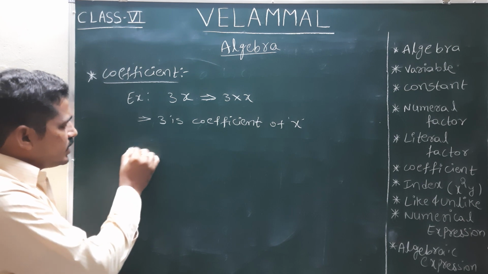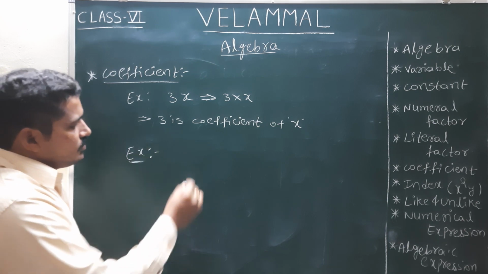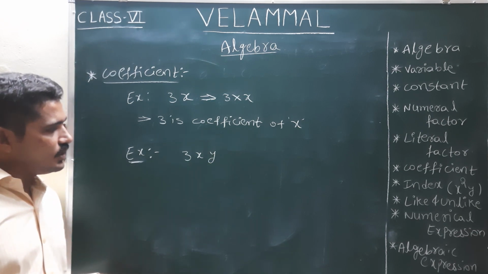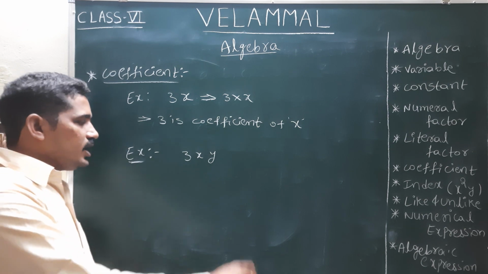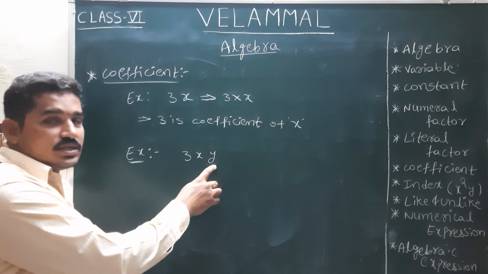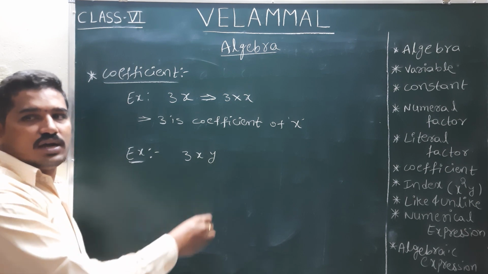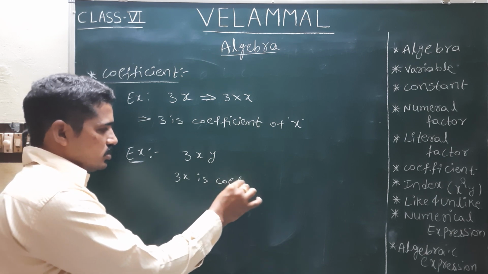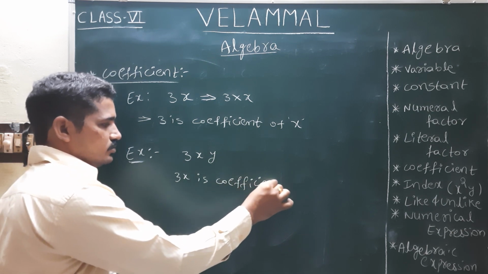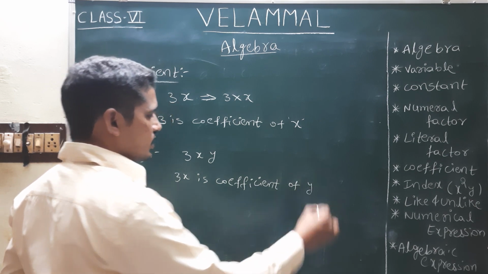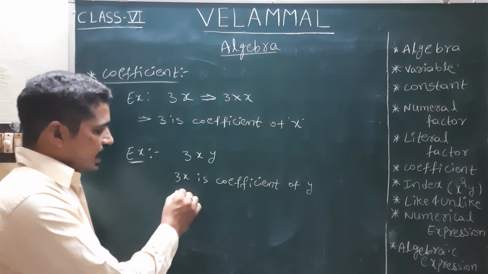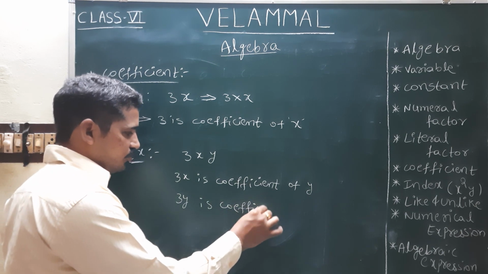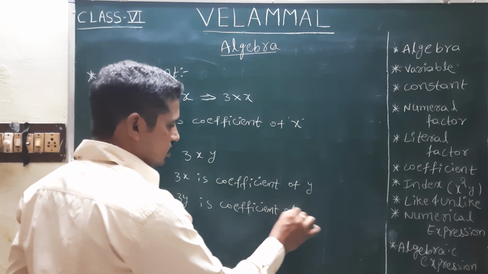Now see one more example, 3xy. If the question is what is the coefficient of y, it will be 3x. 3x is the coefficient of y, and 3y is the coefficient of x.